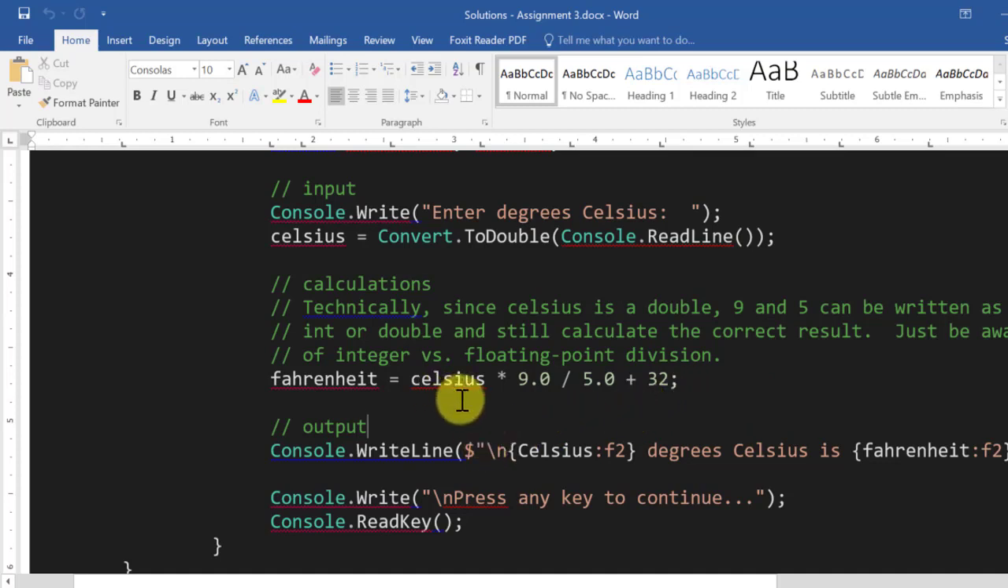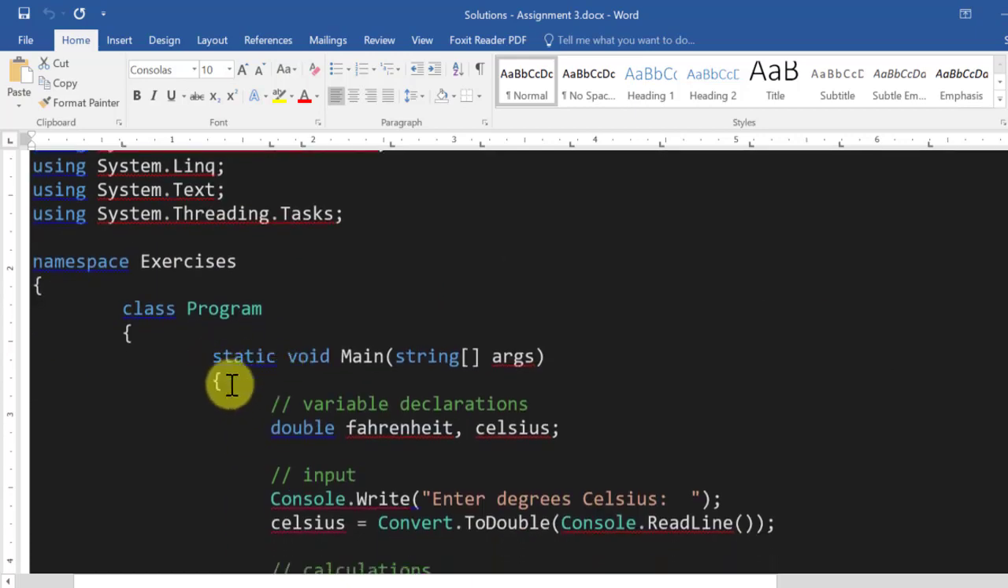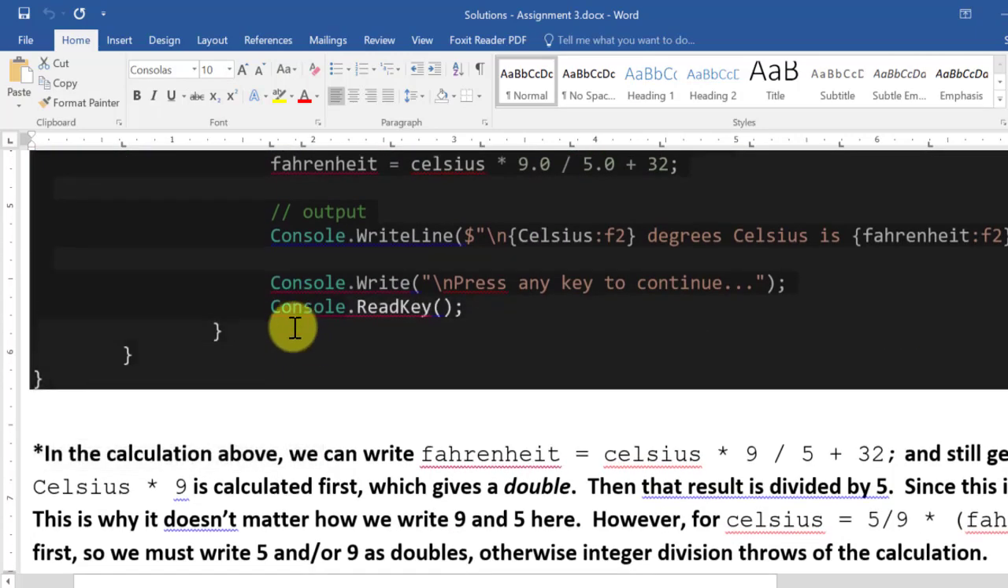Well, Celsius is a double, right? So if I do a double times an integer, I get a double, right? And then a double divided by an integer would give me a double. Technically, I don't have to write point zeros here, all right? Even though by itself this would be, actually let me, probably more clear if I actually write it.